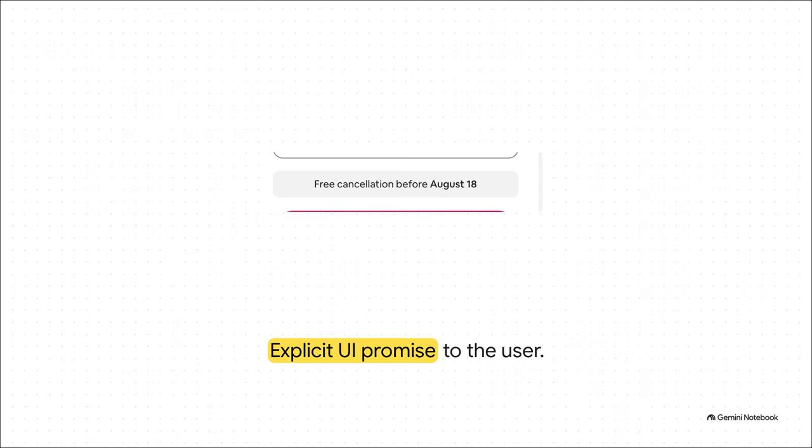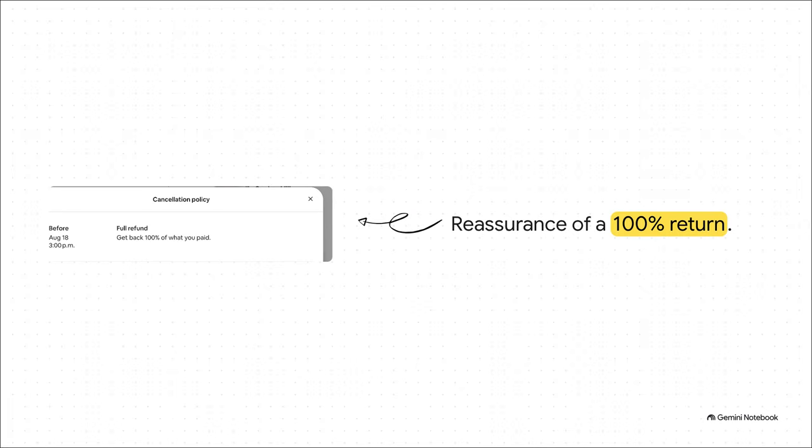And right there on the screen, you get this super reassuring button. It says, free cancellation before August 18. It looks totally standard. It explicitly promises that clicking it is going to cost you absolutely $0. And the interface actually goes a step further to make you feel totally safe. A pop-up appears explicitly guaranteeing a full refund. It literally tells you you'll get back 100% of what you paid. If you're the user sitting there, this is exactly what you want to see, right? It's clear, it's decisive, and it builds total trust that you can just hit cancel and seamlessly rebook your trip.